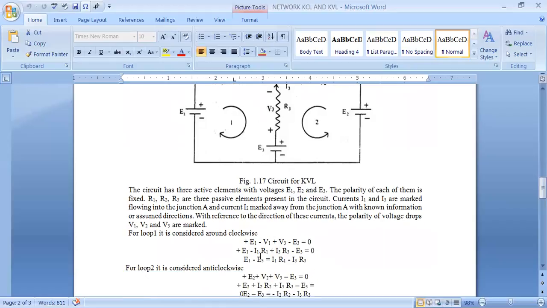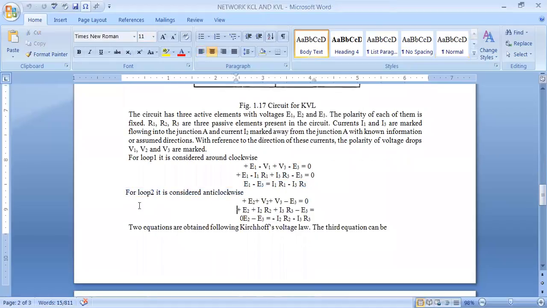Now I want to make the left side the sum of EMFs only, and the right side the sum of drops only. Then we get this equation, and we have to satisfy this equation. Clear?